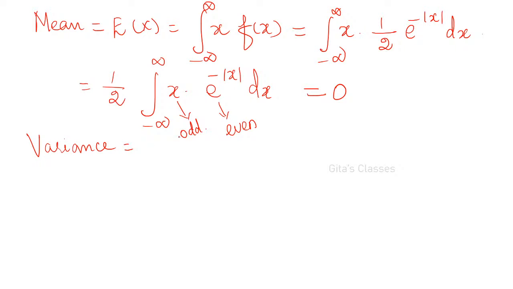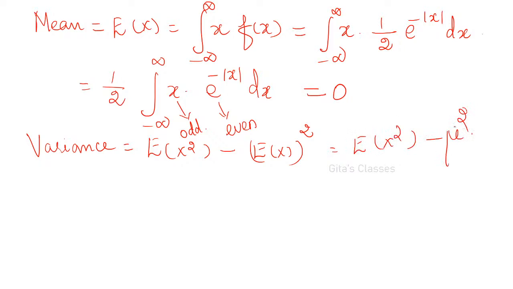Variance is equal to, what is the formula? E of x squared minus E of x the whole squared, or mu squared you can say. That is E of x squared minus mu squared. Just now we have found out this to be 0. So this value will not be there. So it is E of x squared.